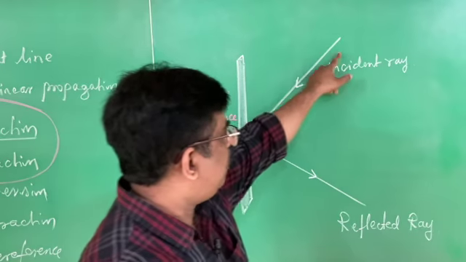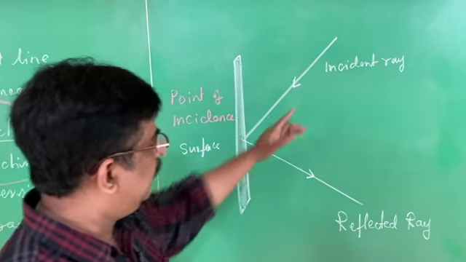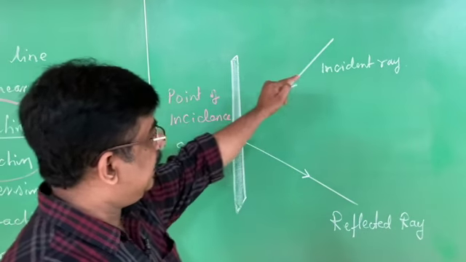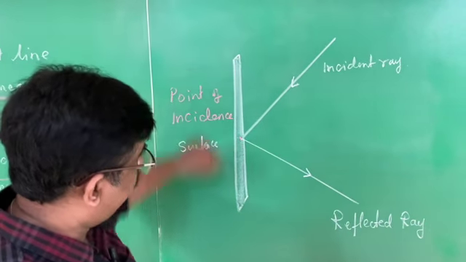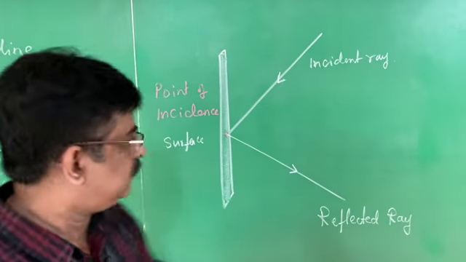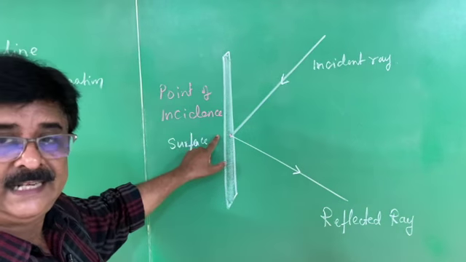The ray which falls on the surface is called the incident ray. The ray which bounces back is called the reflected ray. The incident ray comes and falls on the surface. The point at which the incident ray touches the surface is called point of incidence.